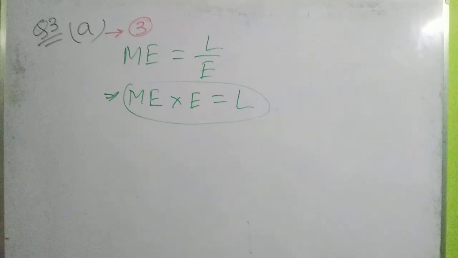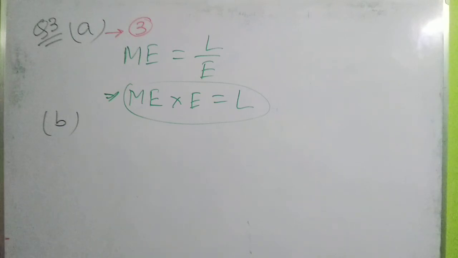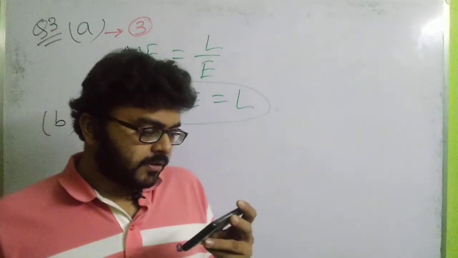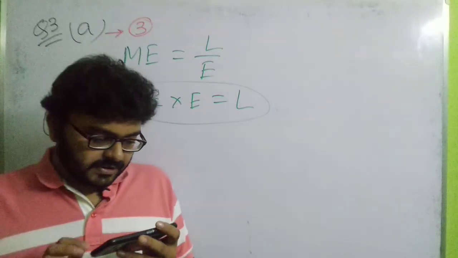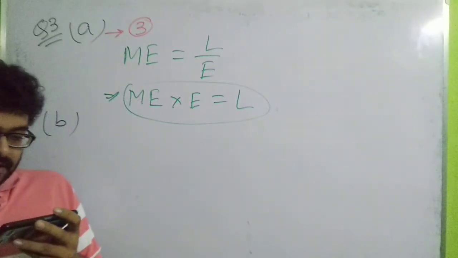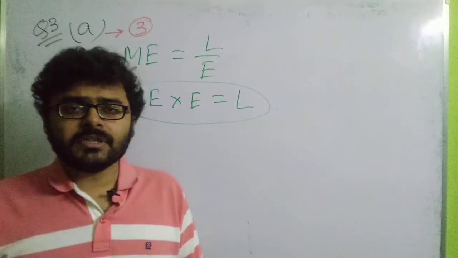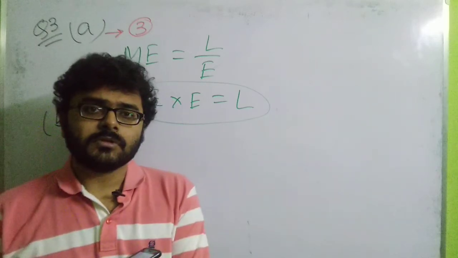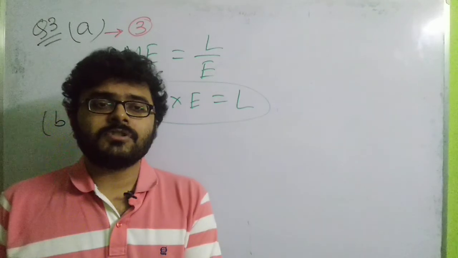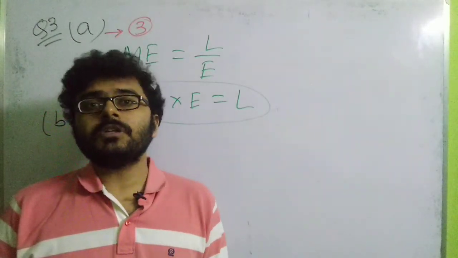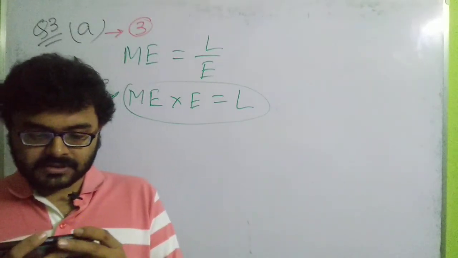Question number 3B. Let us see what the question is. It has been said, which of the following statements is correct. I am just reading out the options. First of all, it has been given that a machine is used to have more output energy as compared to input energy. Now, do you think any machine can have more output than its input? No, it's not possible. A machine can have at most an output equal to its input, but not more than the input. So obviously option 1 is not correct.